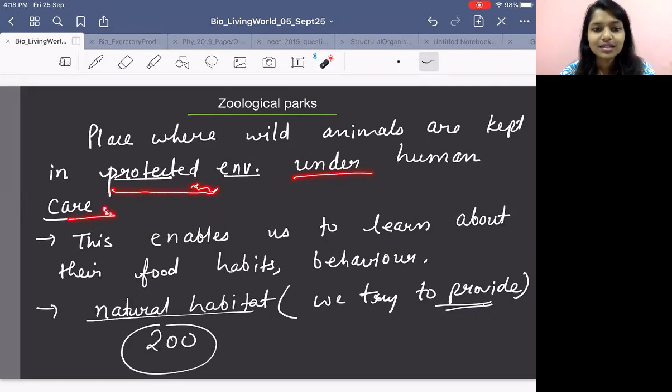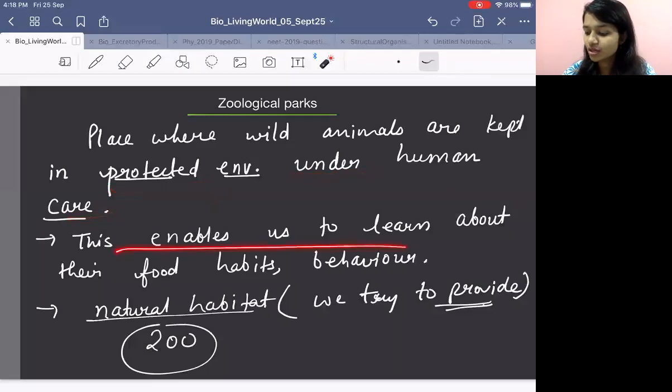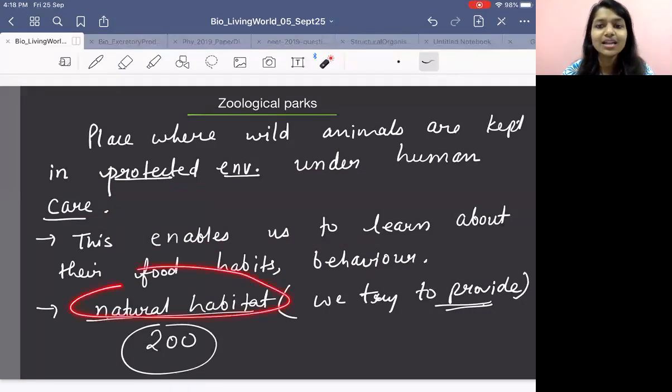So what happens if we do this? This enables us to learn about their food habits and behavior. What exactly do they eat? What is their behavior? We get to know about them, right? So we try to provide them the natural habitat as much as possible. Like if there is a lion in the zoo, we will give them a big area.